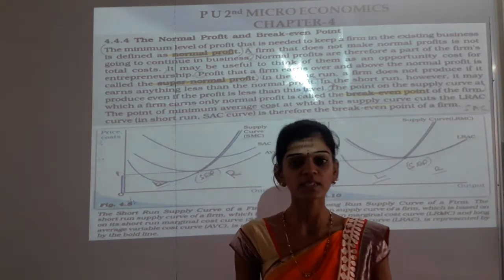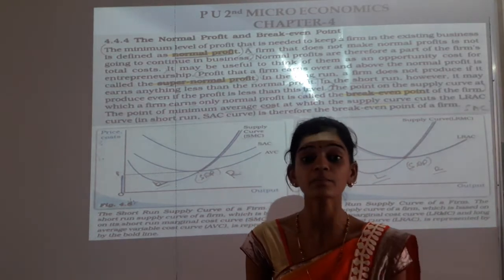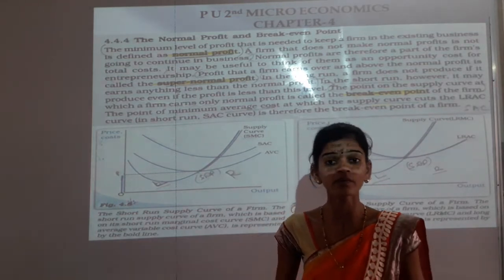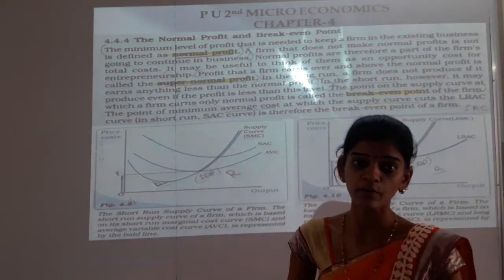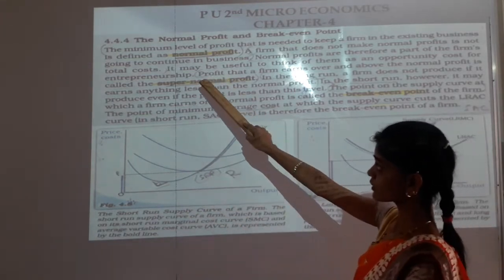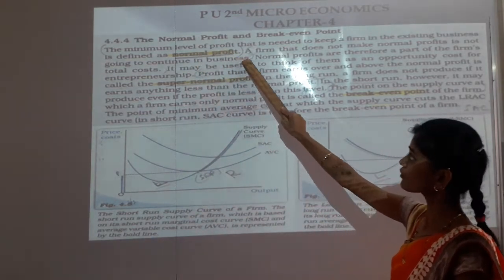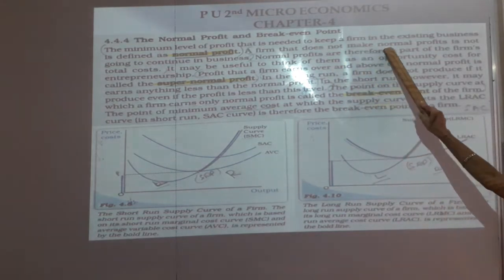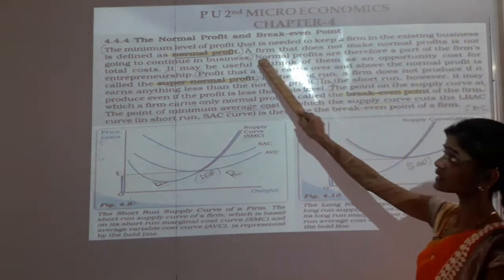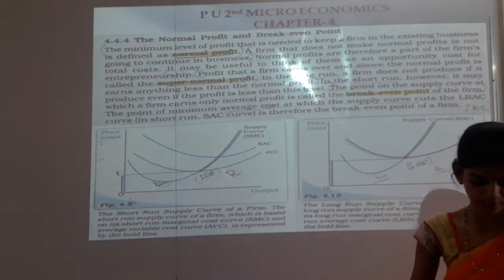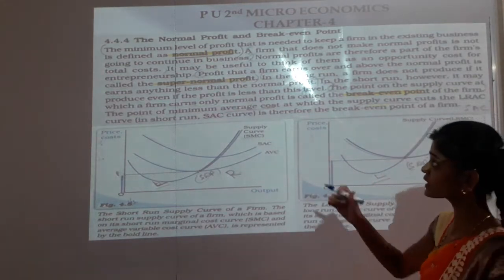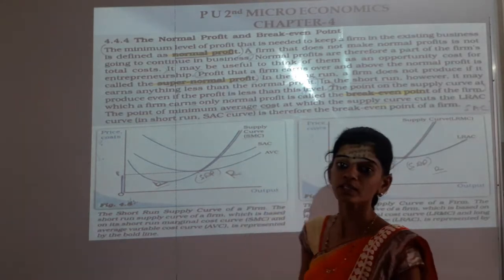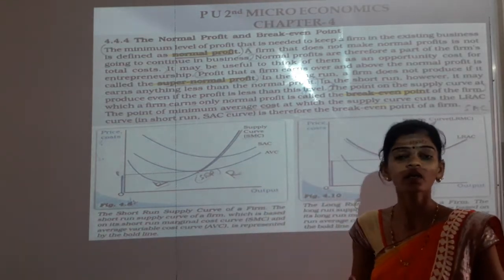So as we know, the normal profit is the minimum level of profit that every business, every firm, every organization must have. Normal profit means the minimum level of profit that is needed to keep a firm in the existing business. See here, normal profit is a minimum level of profit earning for the business, a firm or an organization.